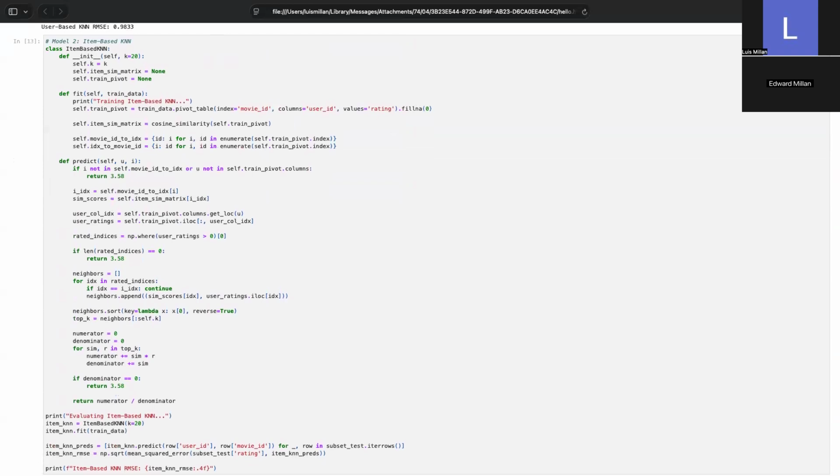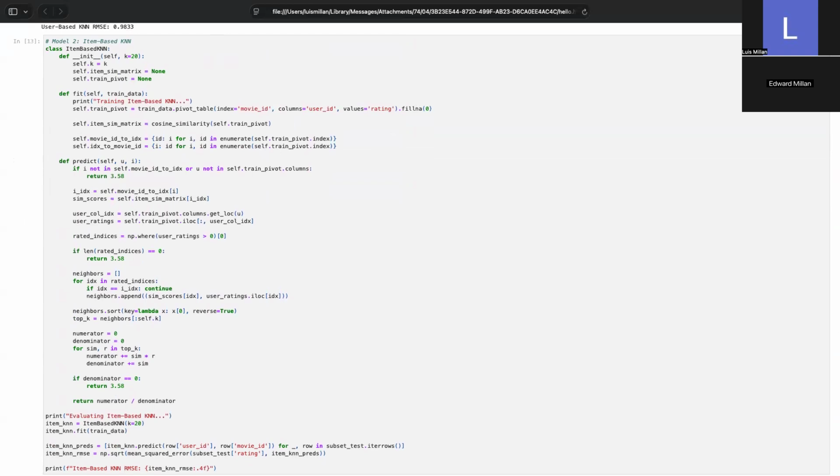Moving on to our next model, we flip the problem with item-based collaborative filtering. Instead of looking for similar users, we look for similar movies. You can see the key change in the fit method. We pivoted the matrix so that movies are the rows and users are the columns. This allows us to calculate cosine similarity between items.